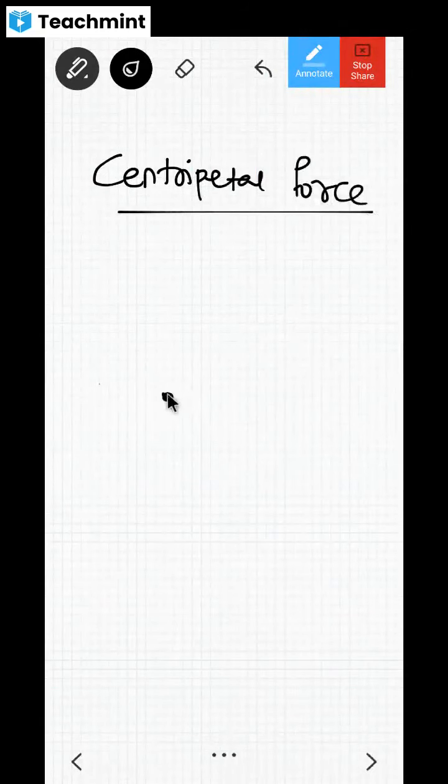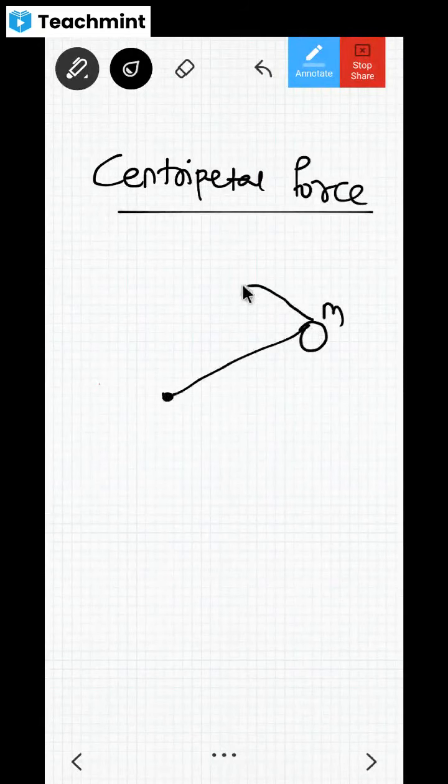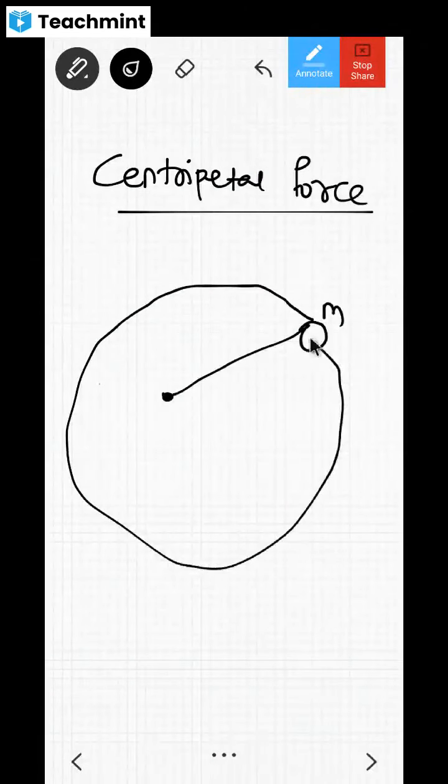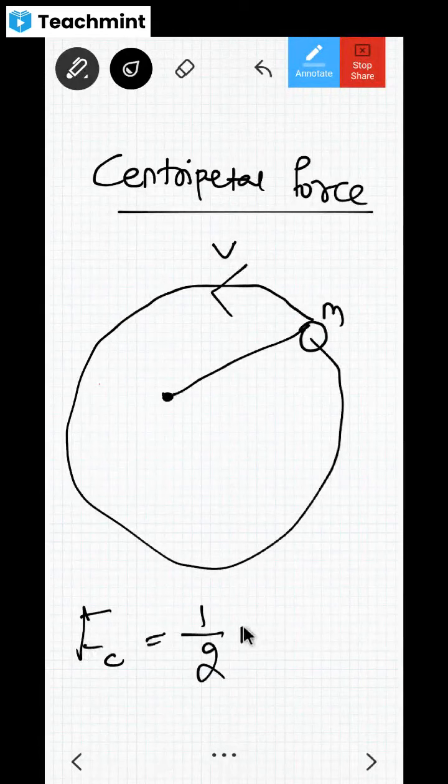For example, there is a center and there is one body here. It has mass m and it is revolving around this point with velocity v. Then it will have a centrifugal force Fc. Fc is equal to half mv square. Did I tell you this?